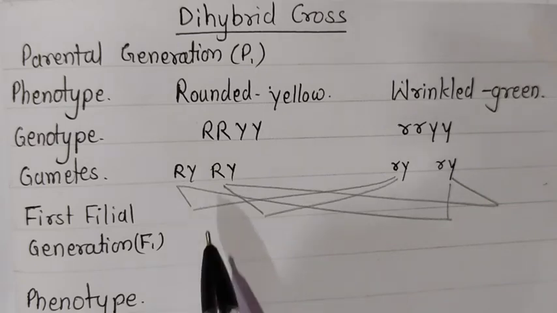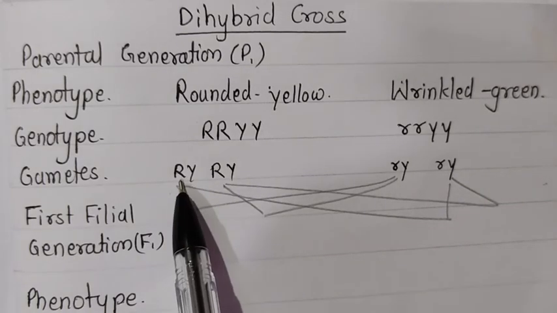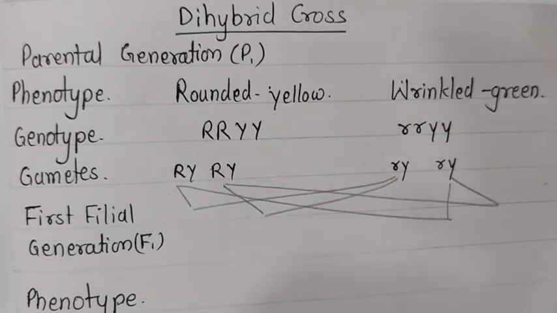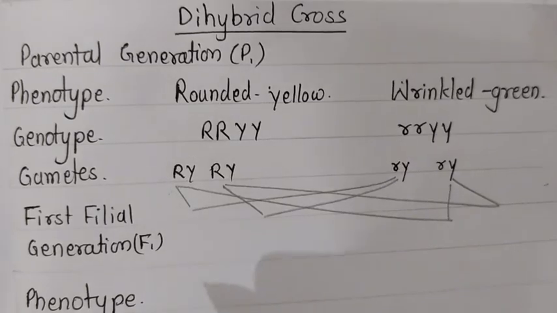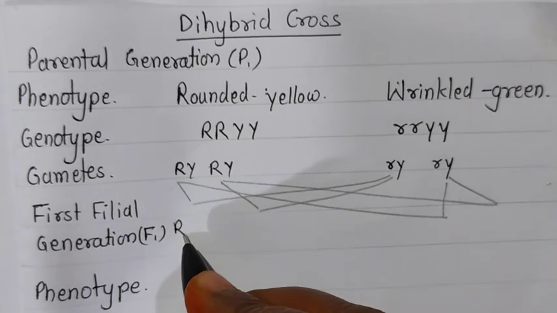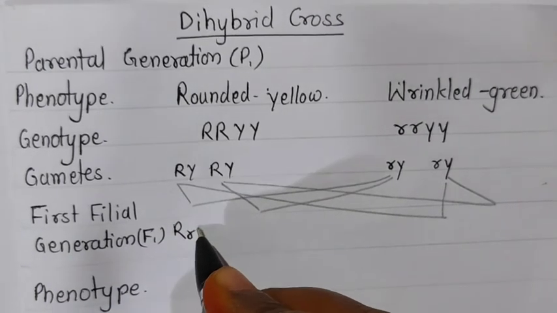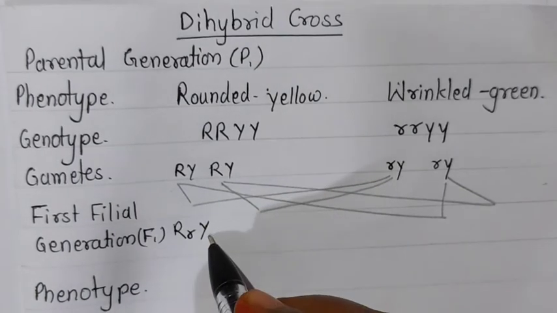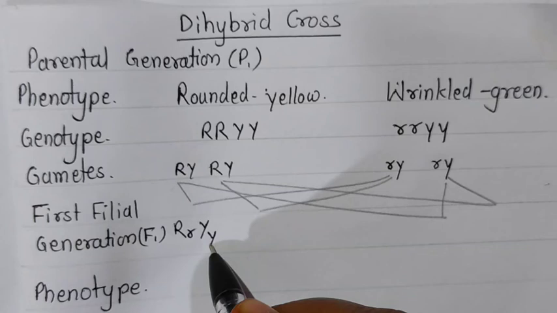I have just marked it here in the starting only. Suppose these two characteristics and these two characteristics combine, then what will they form? Okay, so we have to write down the characteristics one by one. Here first it will be capital R, small r, then capital Y, and here small y. Like this the possibility is there.